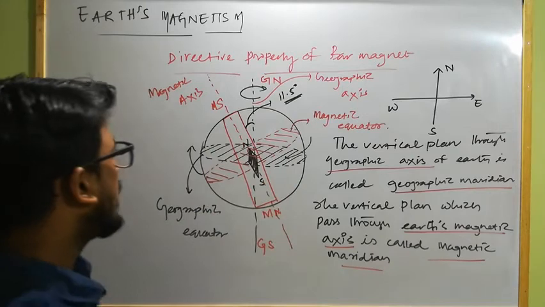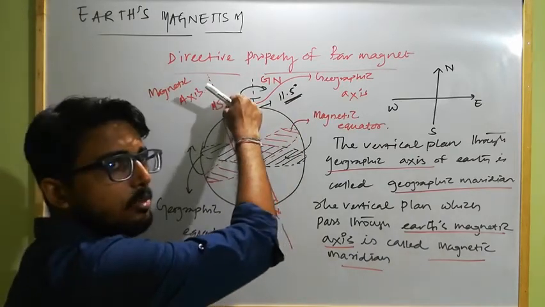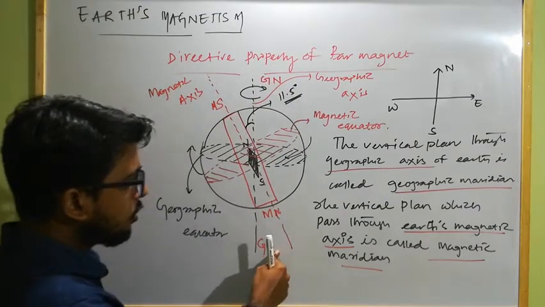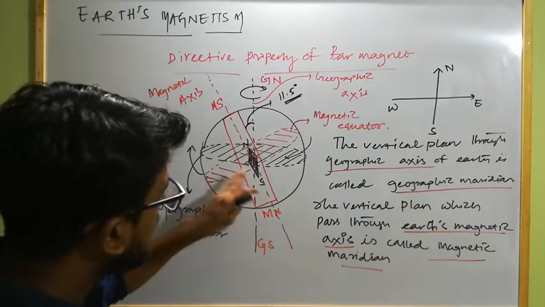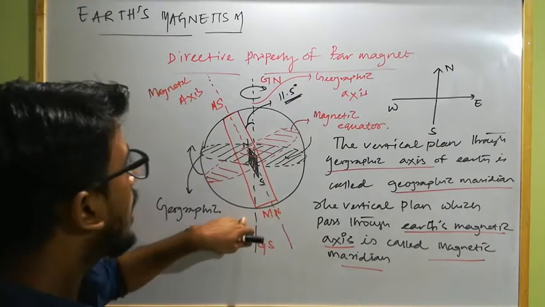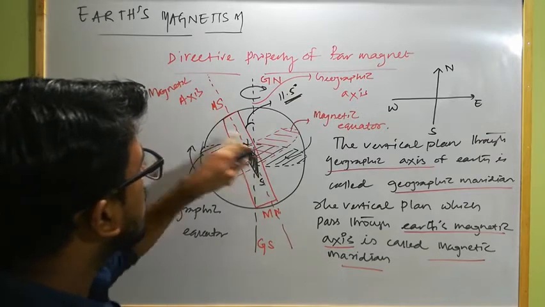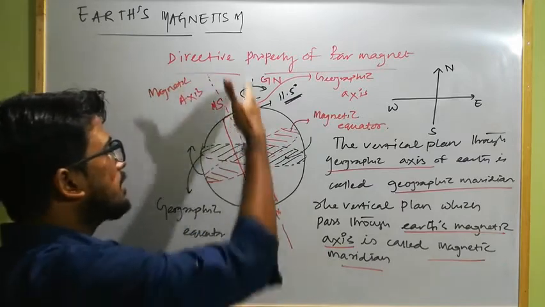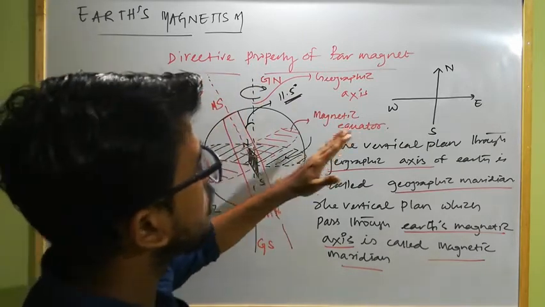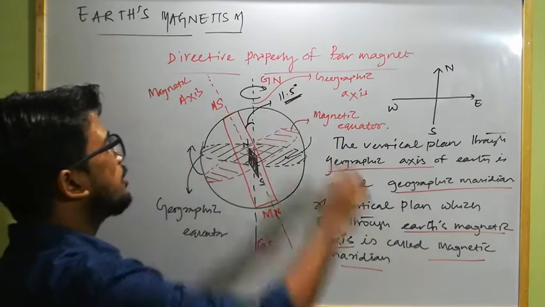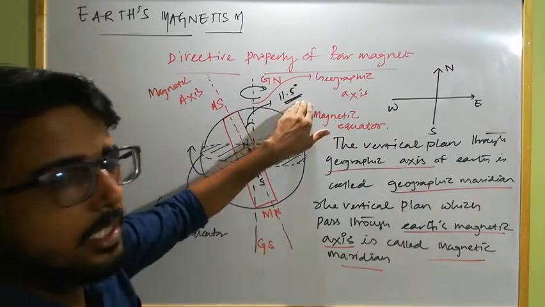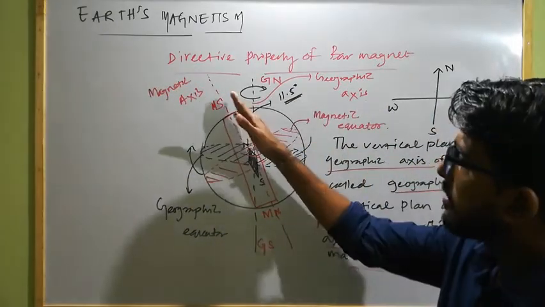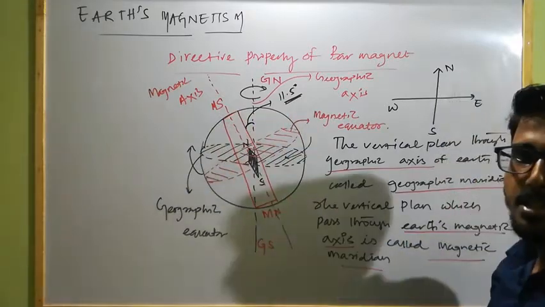Clear? And from this diagram we already know that the Earth's magnetic south pole is near the geographic north pole, and the magnetic north pole is close to the geographic south pole. That means the magnetic north pole is present along the southern hemisphere of Earth, and the south pole of the Earth's magnet is present along the northern hemisphere of the Earth. Clear? And the magnetic axis and geographic axis, or the magnetic meridian and geographic meridian, are both deviated from each other by a very small angle, 11.5 degrees. So this is how the Earth behaves as a magnet, and these are the terms regarding the Earth's magnetism. Clear?